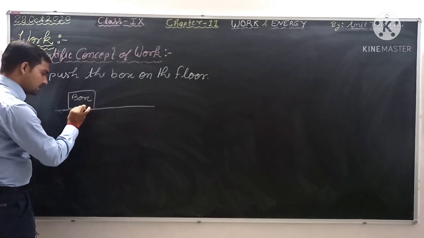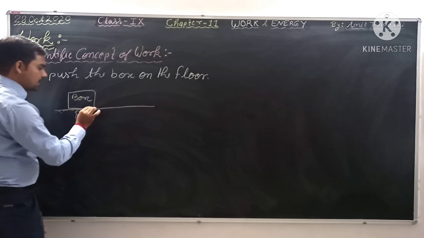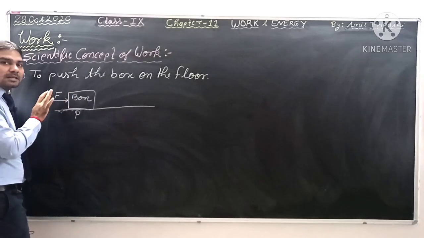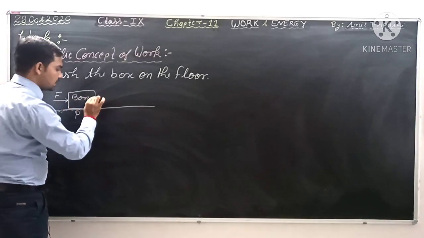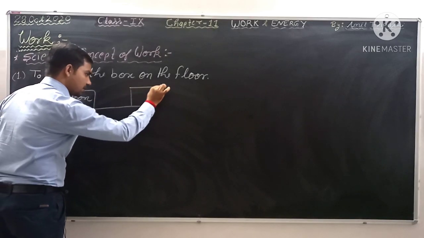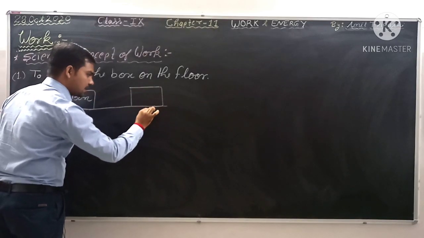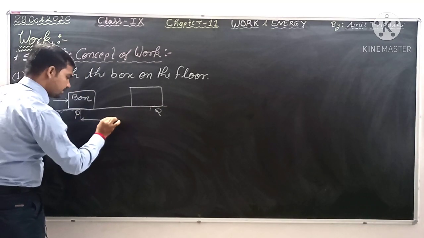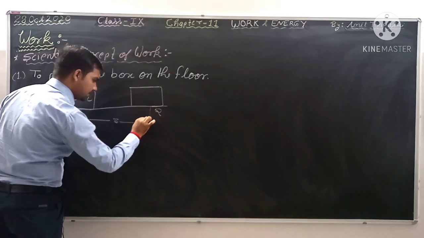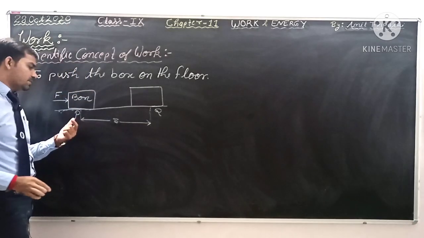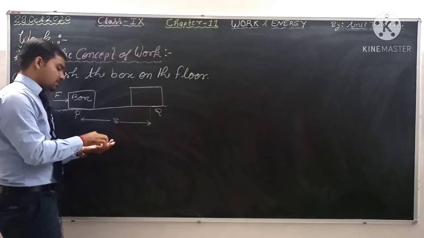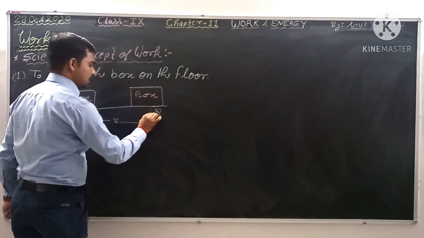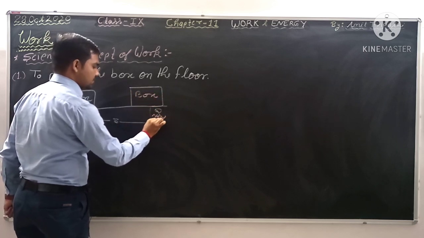Suppose that this is the first position, that is P. When you apply force on it, it will be displaced along the direction of the application of the force. That means the new position of this box is this. Suppose the displacement is S, that means it will be displaced from the original position, that is P, to the final position, that is Q. This is also the box, but it is the new position of the box.